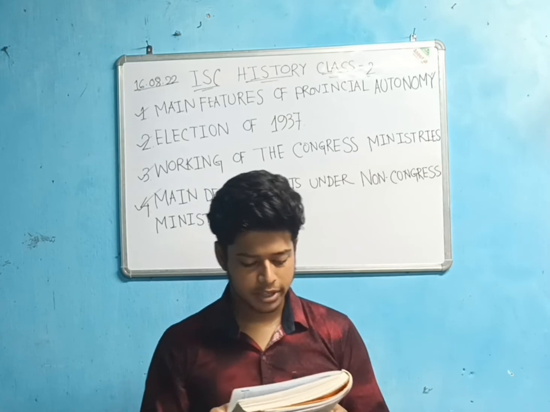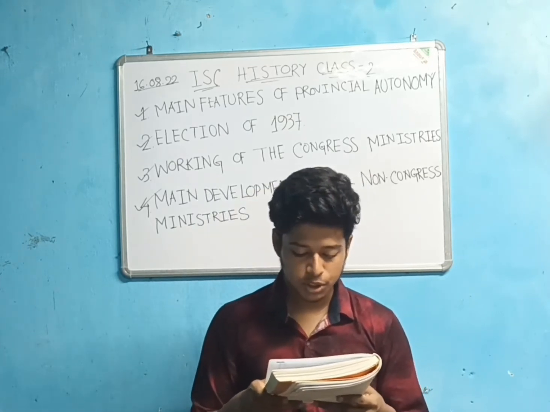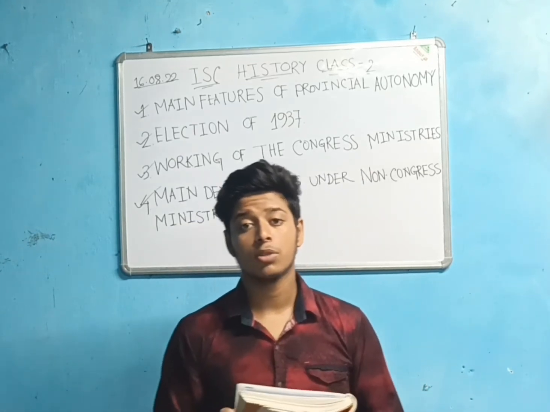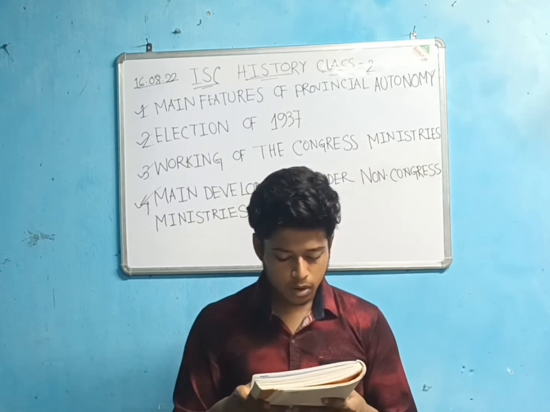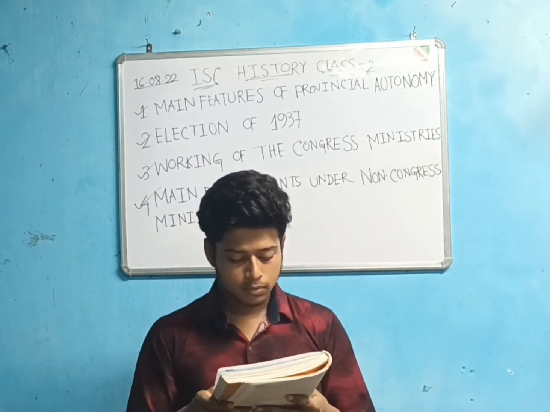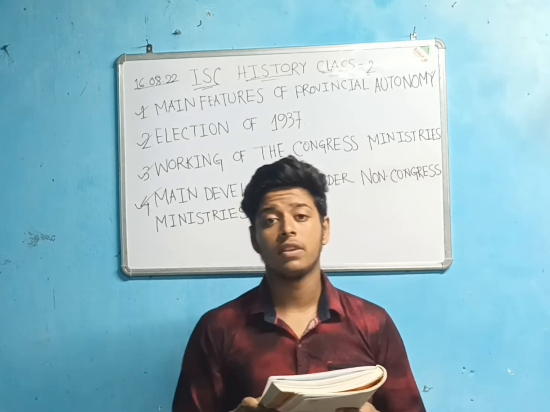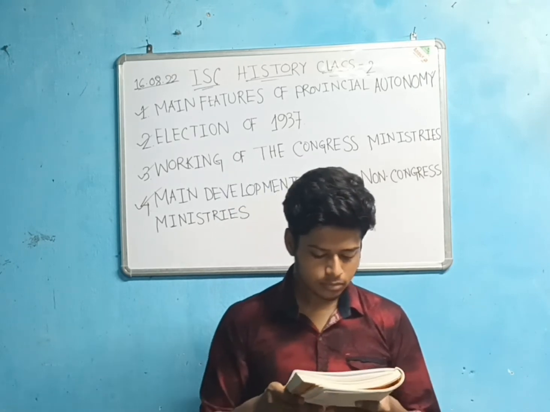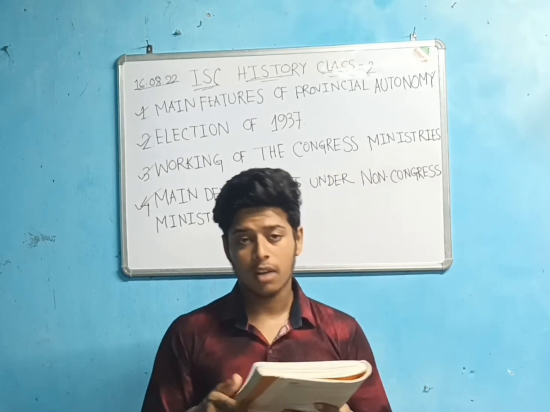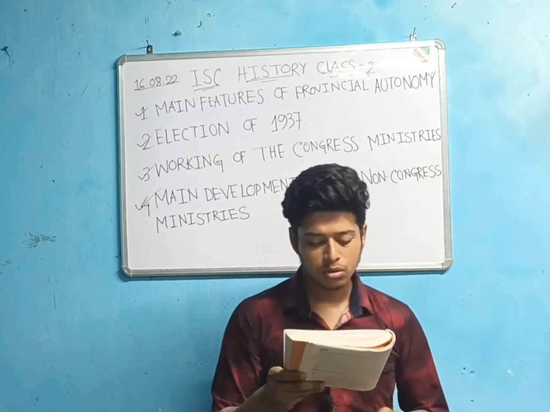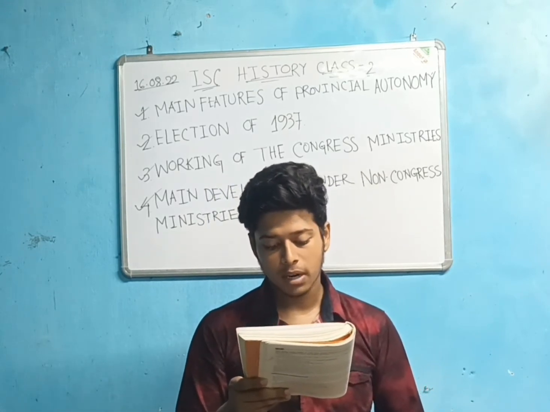Moving on to the next part, what was the name of the party founded by Subhash Chandra Bose? The name of the party founded by Subhash Chandra Bose was the Forward Bloc, after he had a difference of opinion with Gandhiji. That was for explanation, no need to write it. You will only write the name of the party, that is Forward Bloc.